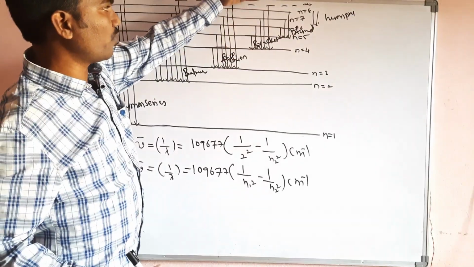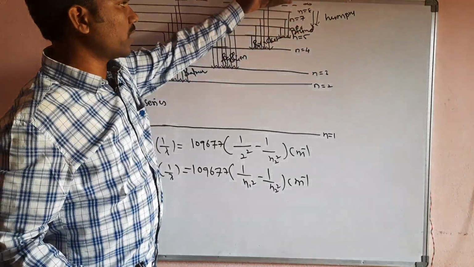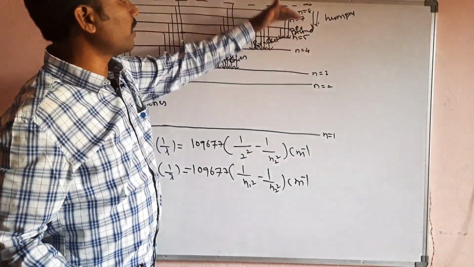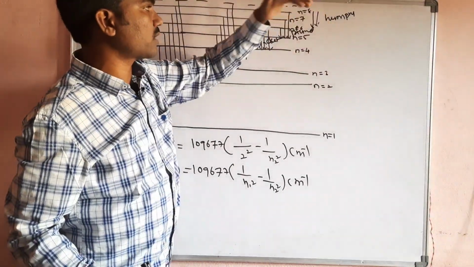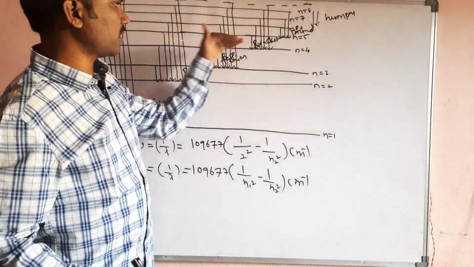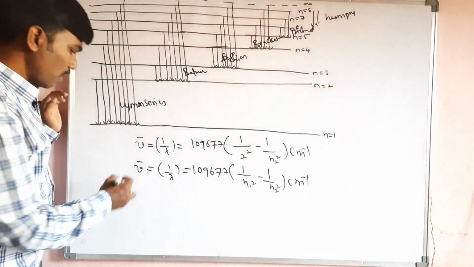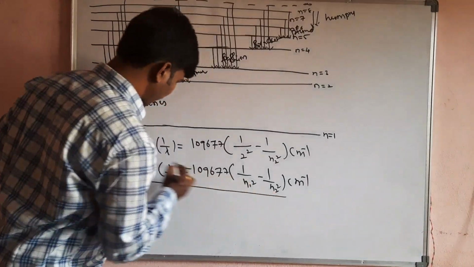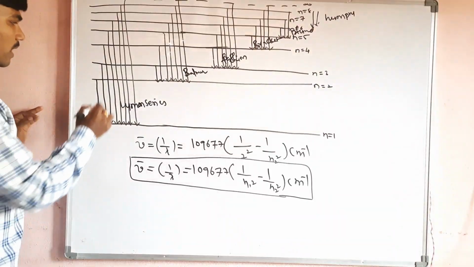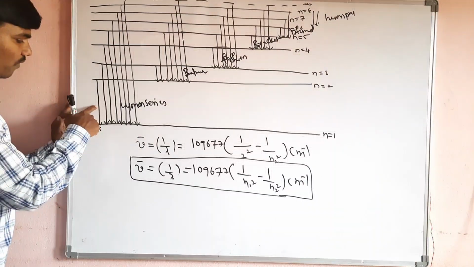When a hydrogen atom moves from a high energy level to the fourth energy level, the Brackett series will come. To the fifth energy level, the Pfund series will come. To the sixth energy level, the Humphreys series will come. These are the different types of series. By using this formula we can calculate the frequency of any line in any region. In the Lyman series, this line we call the alpha line or first line.